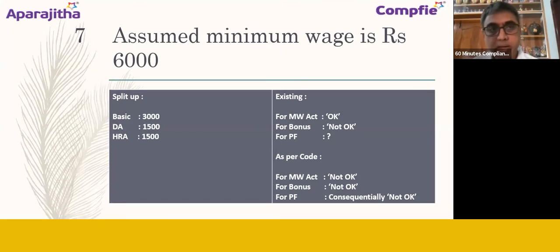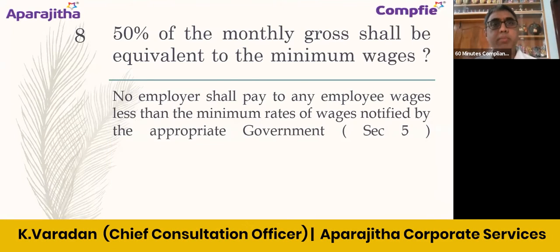Move on to slide number 8. Again, 50% of the monthly salary, gross salary, shall be equivalent to the minimum wages. Okay, so there is a section 5, which says no employer shall pay to any employee wages less than the minimum rates of wages notified by the appropriate government. It is very clear, section 5.